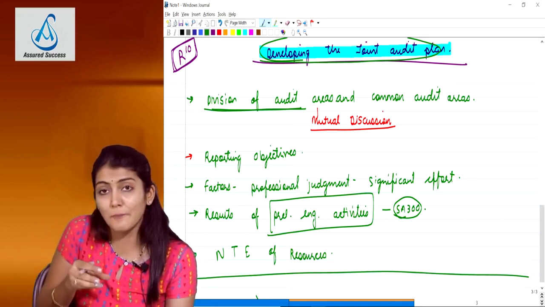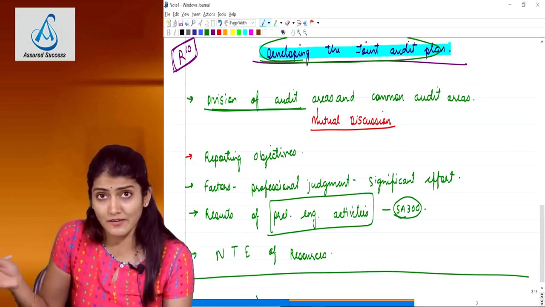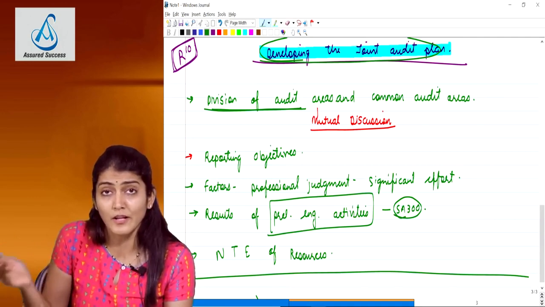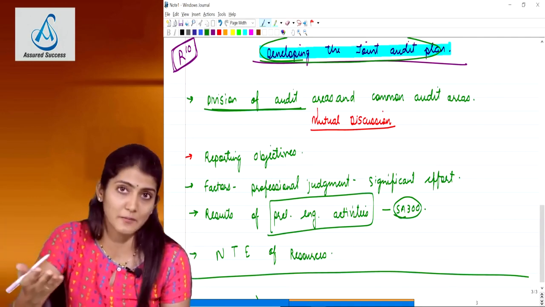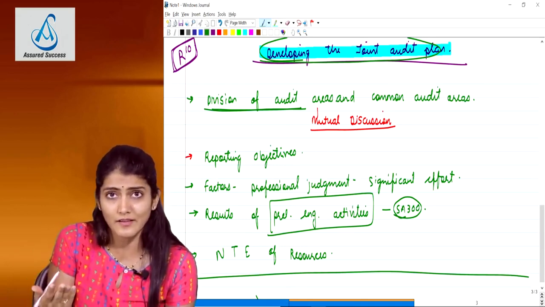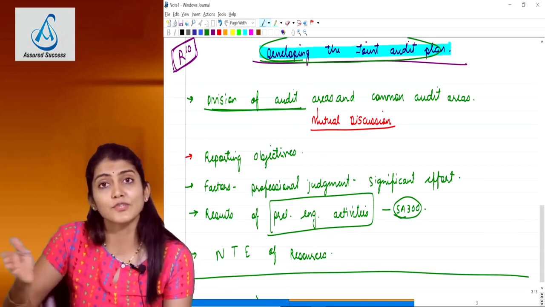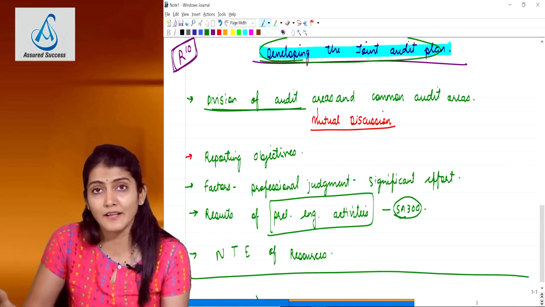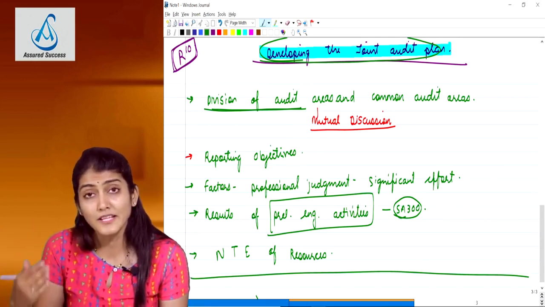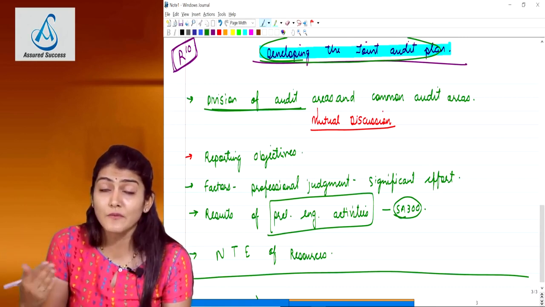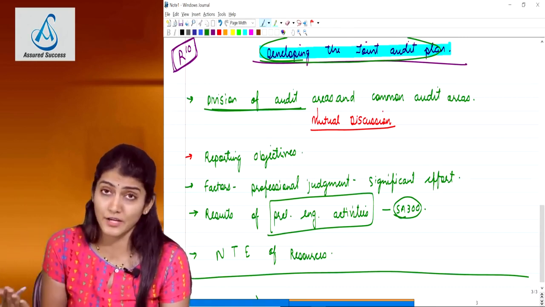And so in our example, there are three auditors, three firms who are doing the audit. So they decide that each of the firms should put 10 CAs on the assignment. In total we require 30 CAs on the assignment, so 10 CAs from each of the firms. And we require 12 articles, so 4 articles from each of the firms. Right? So, nature, timing and extent of resources required to perform the engagement.